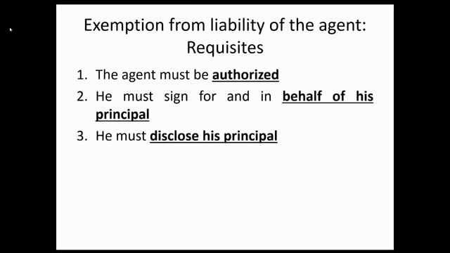Kaya ito yung tatlong requisite para ma-exempt ang agent sa personal liability. Number 1, the agent must be duly authorized. Second, he must sign for or in behalf of the principal. And last, he must disclose his principal. Pag na-comply ng agent yung tatlong requirement ng Section 20, ang liable dito, principal, not the agent.